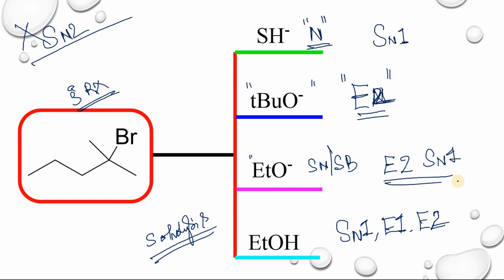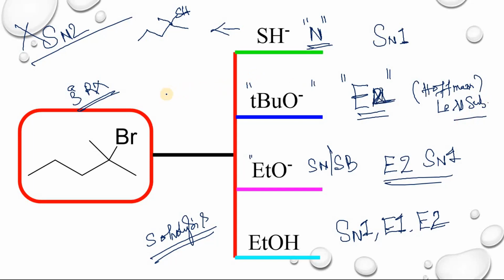So what are the products you will get? When you treat with SH minus, you will get SN1 type of product. So simply in place of bromine, you have to substitute SH. And tertiary butoxide gives a Hofmann product, the less substituted alkene.